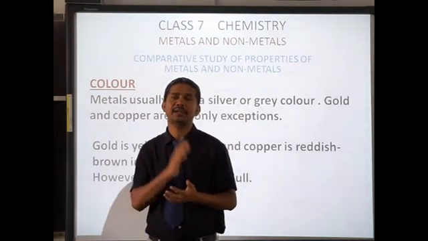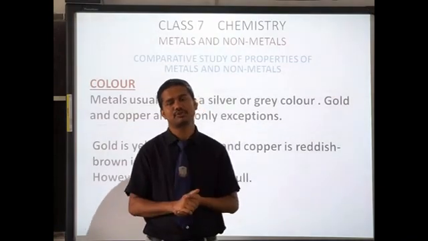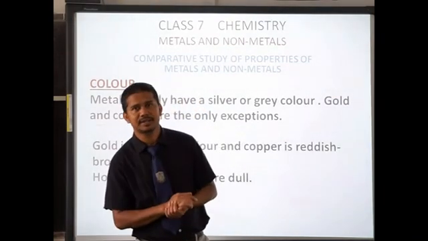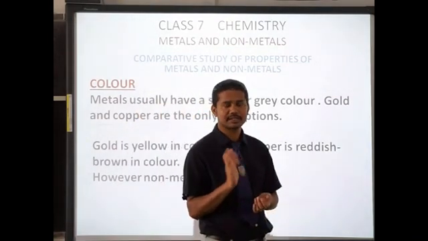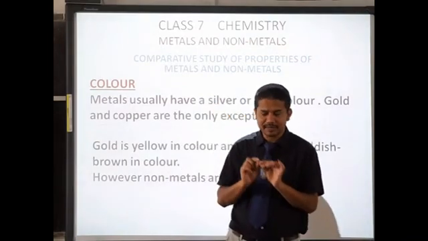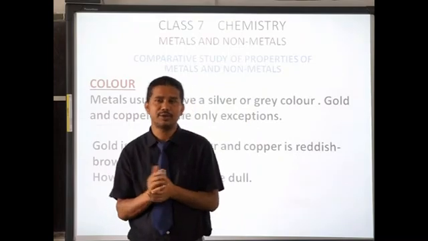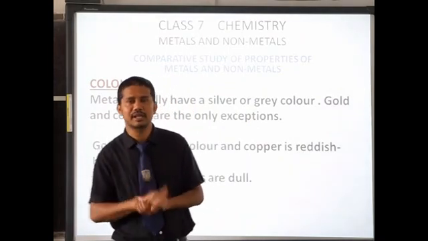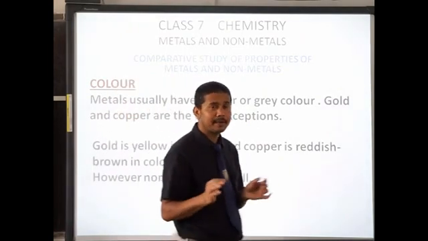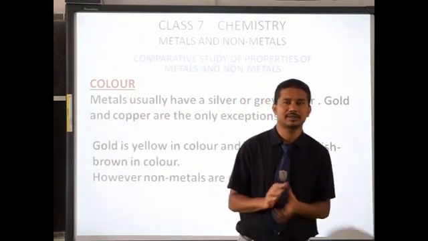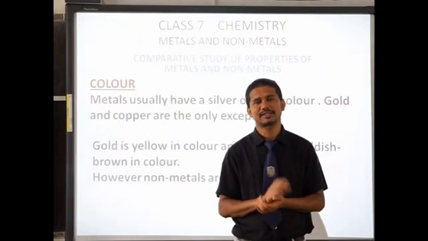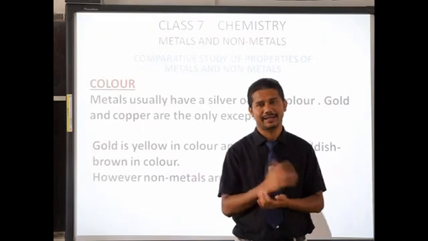If you cut aluminium, the freshly cut portion will be silver in color. If you cut silver itself, then the freshly cut portion will be silver in color. And you have seen mercury is also silver in color. So, basically all metals are either silver or grey.